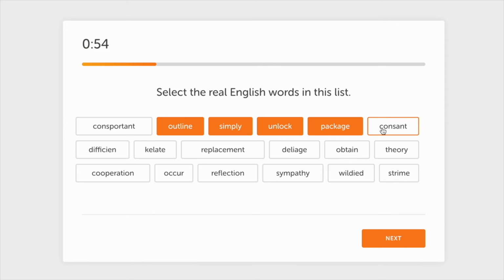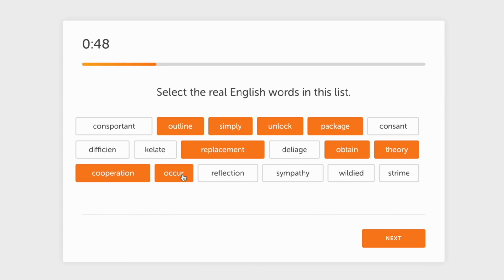Hi friends, in this video you're going to learn how to do really well on the vocabulary questions on the Duolingo English test. For these questions you need to select and click on the real English words, like this. You click on the real ones and you ignore the ones that are not real.